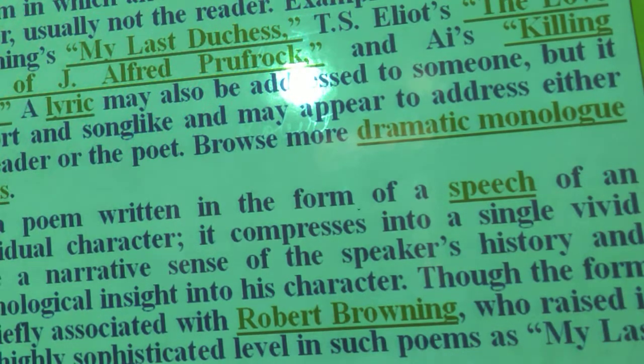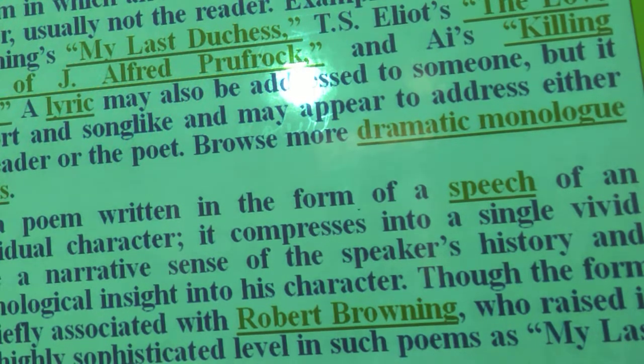Though the form is simply associated with Robert Browning, My Last Duchess as well. These are the examples. So another feature we have got about dramatic monologue is that it expresses the speaker's personal history and psychological insight. So 4 things we can repeat again.